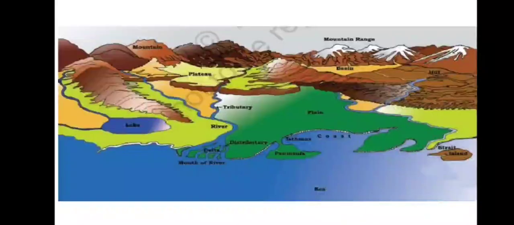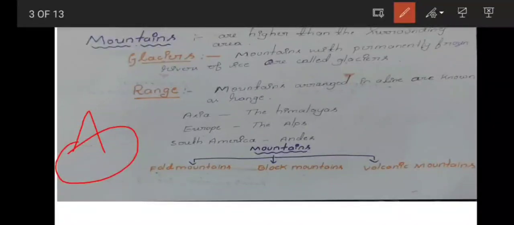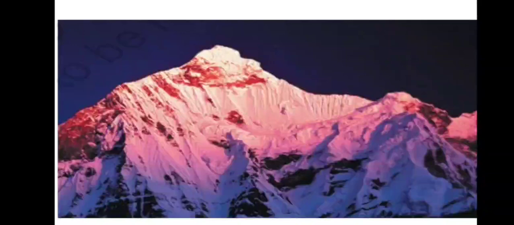See, in the image you could see some parts are rugged and some parts are flat. You could see mountains, plain, mountain ranges, plateau, everything in this image. Next topic is about mountains. Mountains are higher than the surrounding areas. Mountains with permanently frozen rivers of ice are called glaciers. I'll show you the image of glaciers.